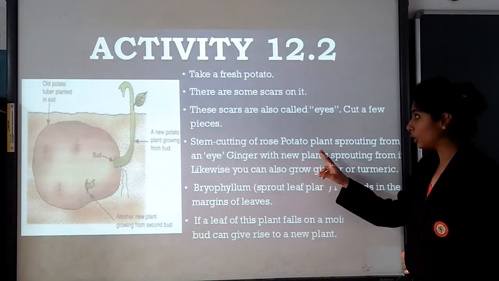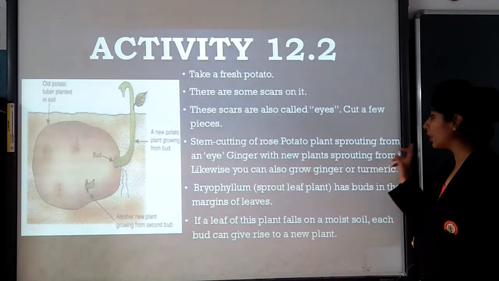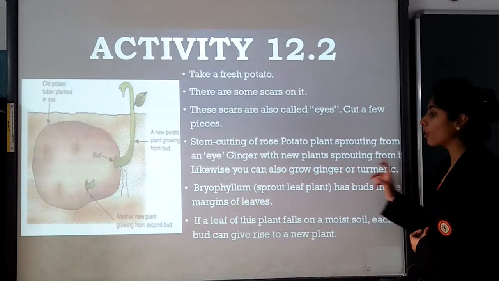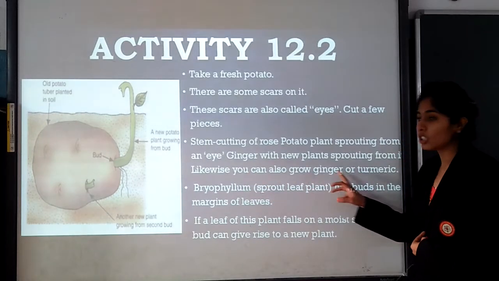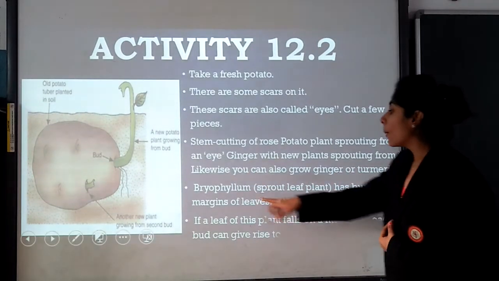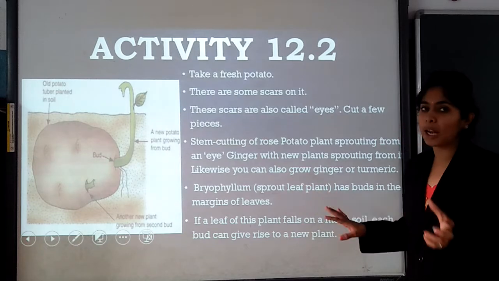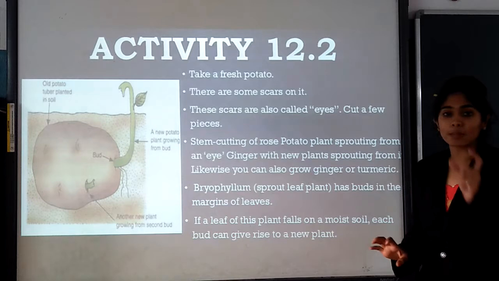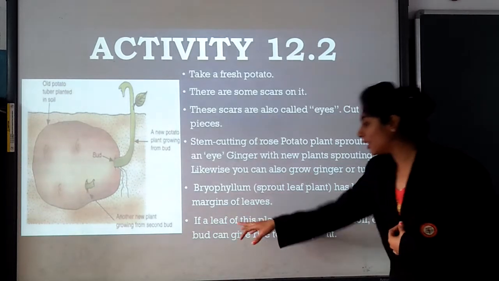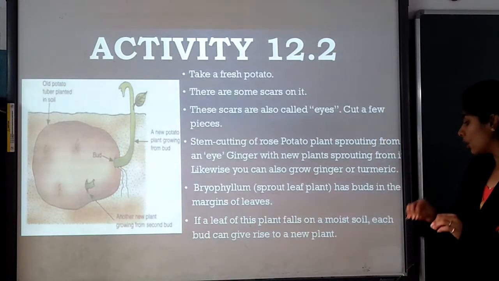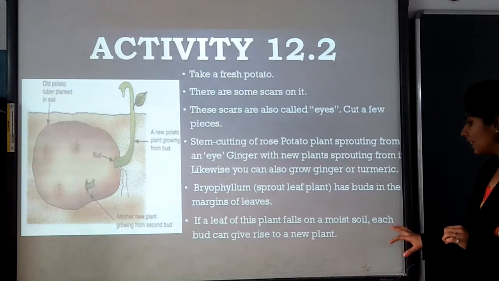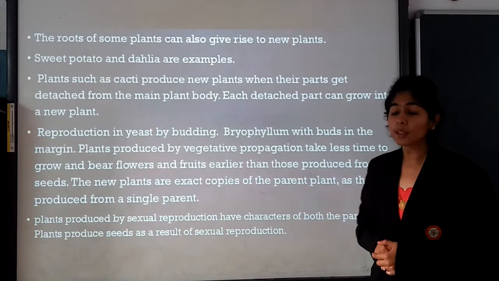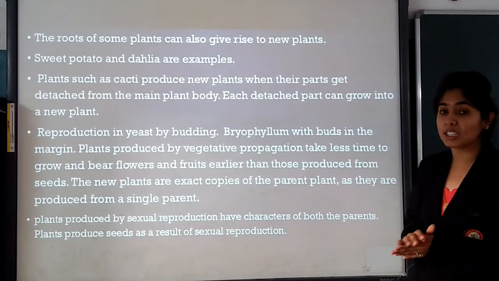Stem cutting of rose, potato sprouting from the eye. Ginger will also help grow new plants. Sprouting from it, likewise you can also grow ginger or turmeric. Bryophyllum, the sprout leaf plant. Bryophyllum has buds in the margins of its leaves. If a leaf of this plant falls on moist soil, then each bud can give rise to a new plant.